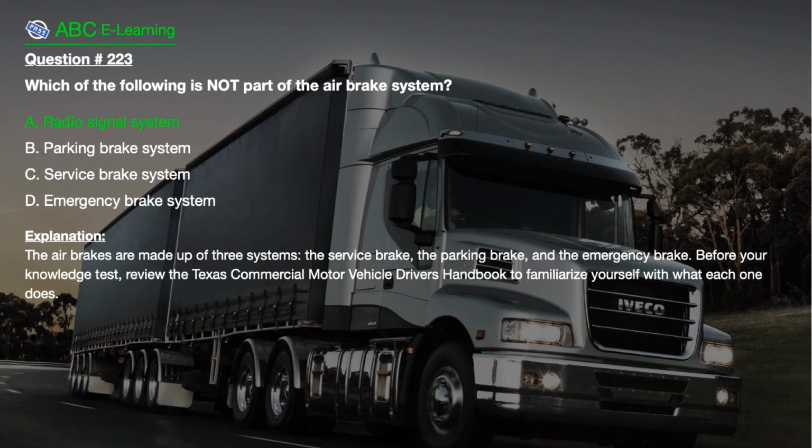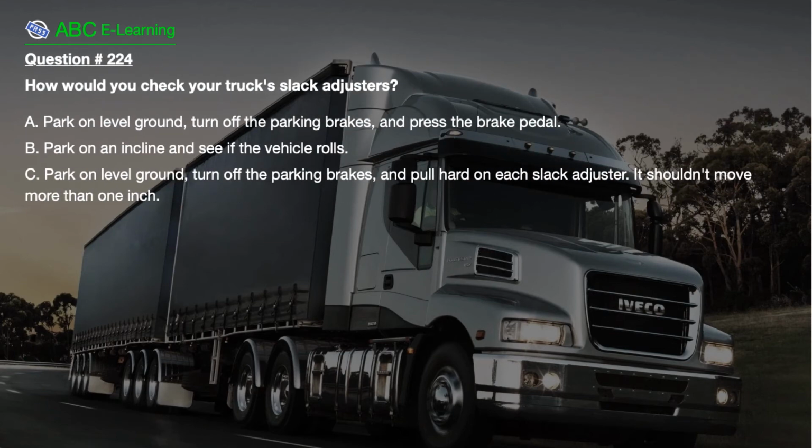Question number 224. How would you check your truck's slack adjusters? A. Park on level ground, turn off the parking brakes, and press the brake pedal. B. Park on an incline and see if the vehicle rolls. C. Park on level ground, turn off the parking brakes, and pull hard on each slack adjuster. It shouldn't move more than 1 inch.